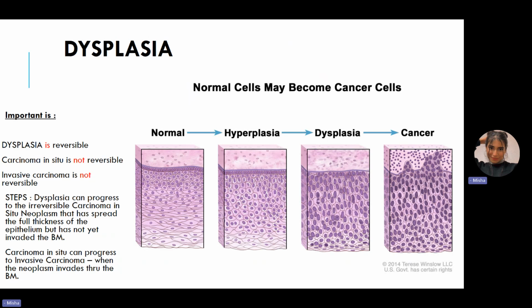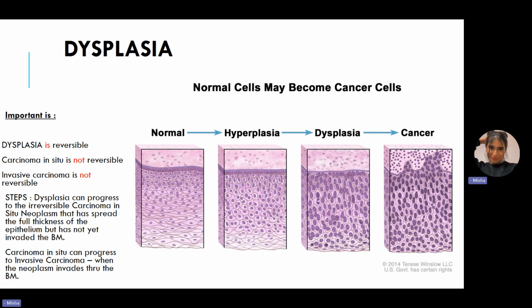Now, what we see is abnormal patterns of growth. We will see different architecture of the cells. We would see different maturation of the cells, right? Each cell is different. Okay, it is often called intraepithelial neoplasias as well. So we can say cervical intraepithelial neoplasia or prostate intraepithelial neoplasias. Now, dysplasia is not yet invasive.